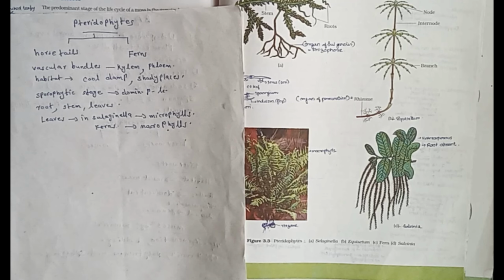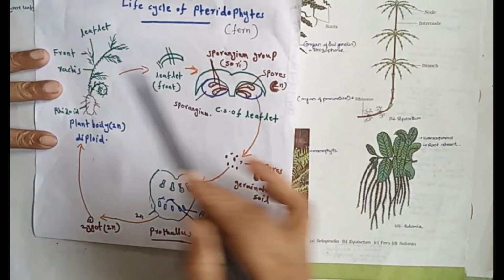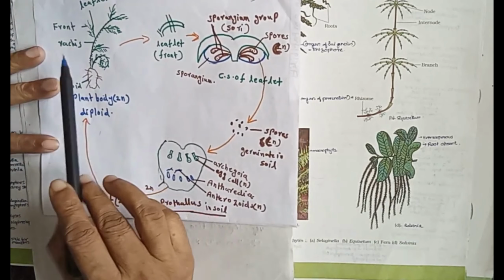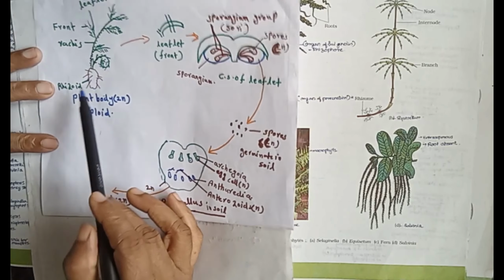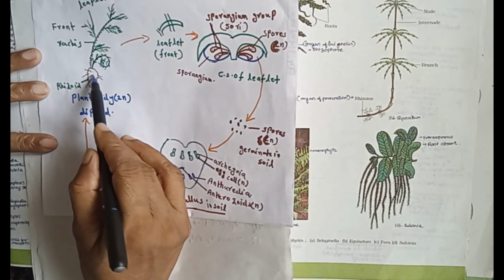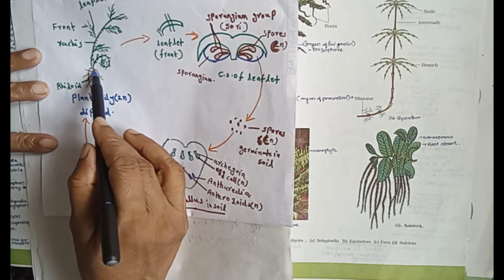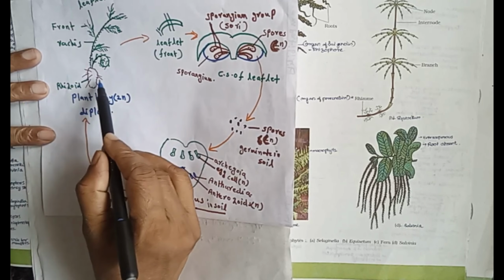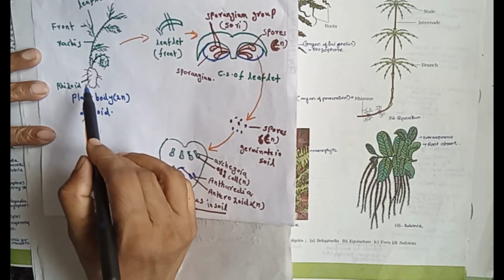Here we can see the life cycle of a pteridophyte, for example, fern. This is the plant body with rhizome growing parallel along the surface. These are the roots.